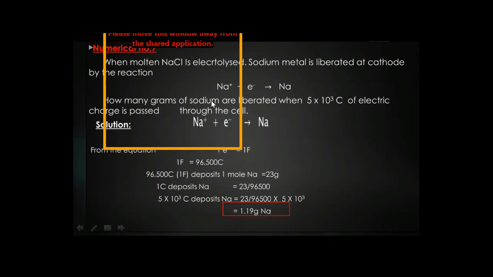How many grams of sodium are liberated? We have to find out the amount when 5 multiplied by 10 raised to power 3 coulomb of electric charge is passed through the cell.